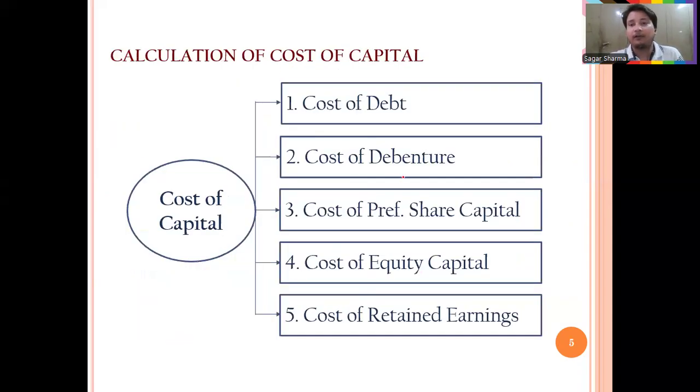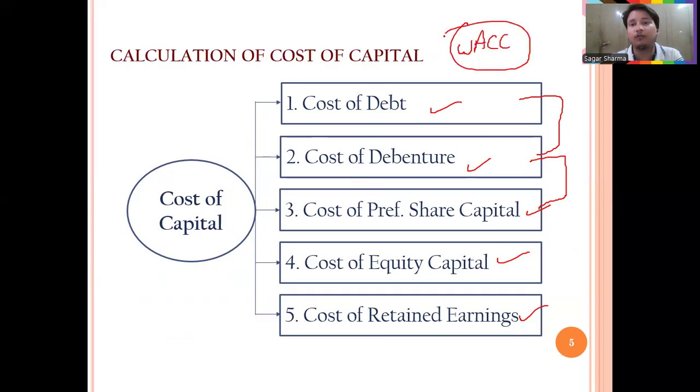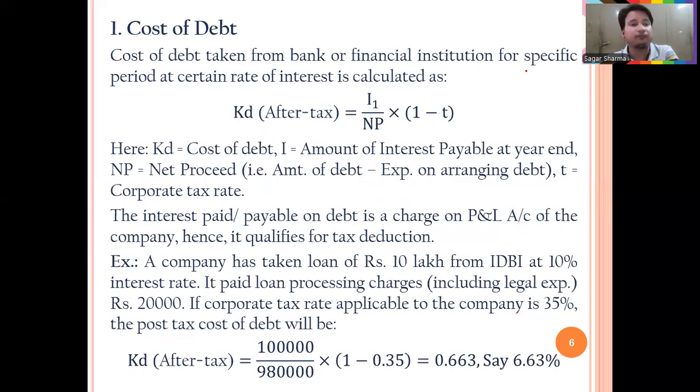Now, as I have already told you at the start of the video, we will calculate cost of debt, cost of debenture, cost of preference share capital, cost of equity capital, and cost of retained earnings. And when we combine them, it is known as WACC, weighted average cost of capital, or we will call it overall cost of capital. So firstly, see the individual calculations.